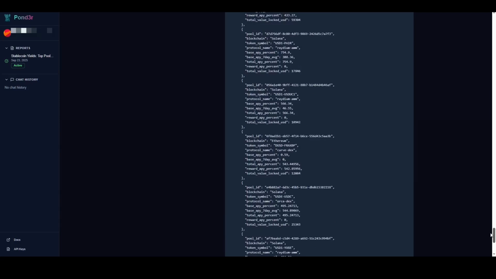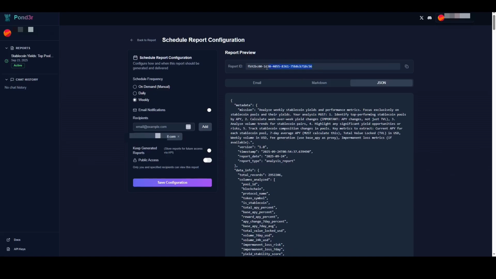Connecting to the API for automation, we need 2 pieces of information. First, the report ID located at the top of the page. This tells the API exactly which report we want to access. Next, we need an API key for authentication.